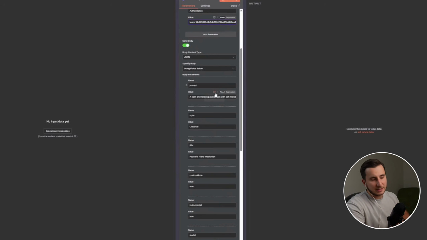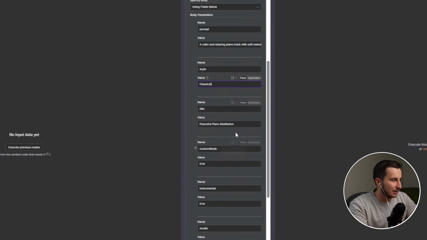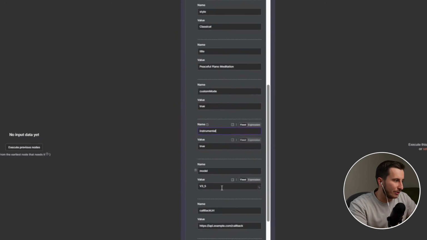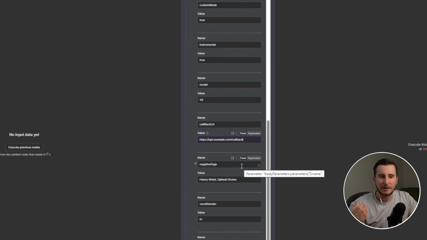So once it's pasted in, we're gonna go and check what we have here. Here we've got the prompt that we're gonna use for the inspiration of our music. Then we've got a style, the title of the music, custom mode, instrumental. Instrumental essentially means it doesn't have lyrics. Here we can pre-select different models, and for most cases, I would actually use the V5 model. The callback URL, it actually asks for the callback URL at all times, and I don't have a specific one, so I'll just use a sample callback URL so that it just exists because it asks for it. And this is actually needed for it to send me back the request.